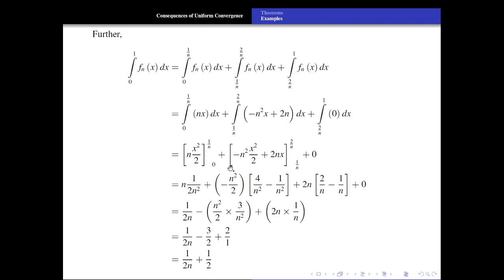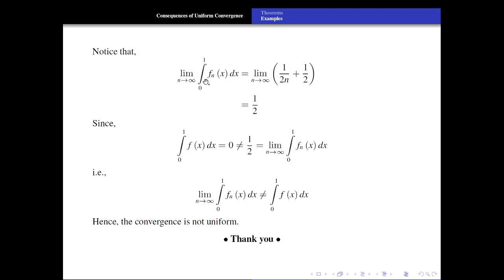We get these values. By some mathematical calculations we get 1 upon 2n plus 1 by 2, and applying the limit as n tends to infinity, the limit of the integral from 0 to 1 of fn of x dx is equal to the limit of 1 upon 2n plus 1 by 2, which is equal to 1 by 2. Since the integral from 0 to 1 of f of x dx is equal to 0, which is not equal to 1 by 2, that is, the limit as n tends to infinity of the integral from 0 to 1 of fn of x dx is not equal to the integral of f of x, the limit of fn of x.